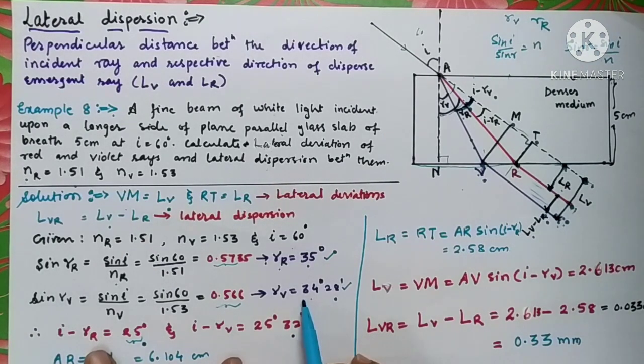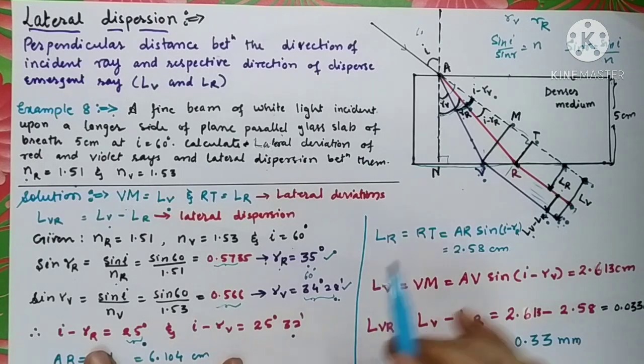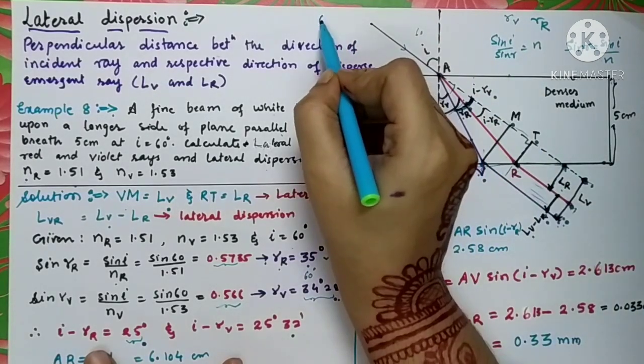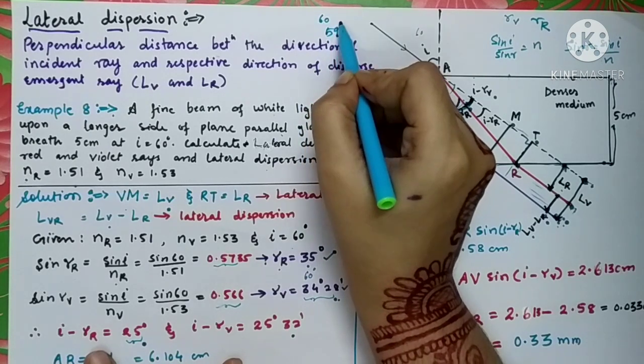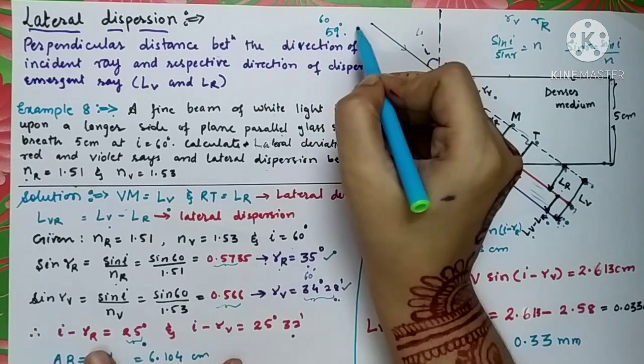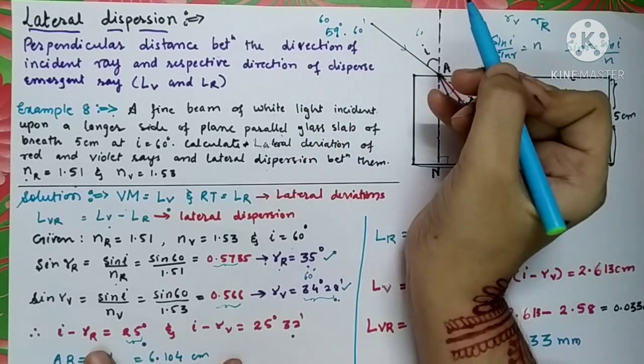It means this value 34 degree 28 minute is to be subtracted from 60 degree. First you'll have to write this 60 degree in terms of degree as well as minute. As I told you, 60 degree is nothing but 59 degree and 60 minutes.